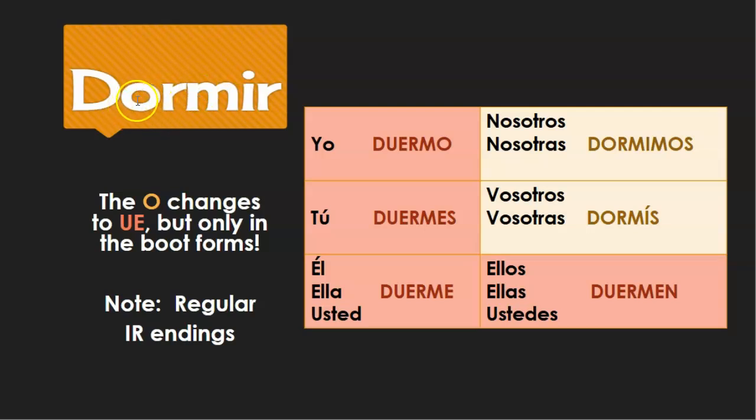That O here changes to UE in the boot or shoe pattern, in the yo, tú, él, ella, usted, and ellos, ellas, ustedes forms. Make sure that is highlighted and you write out the whole conjugation in your verb packet.